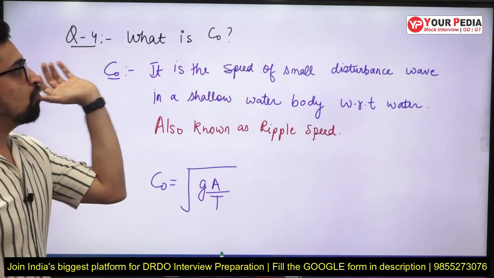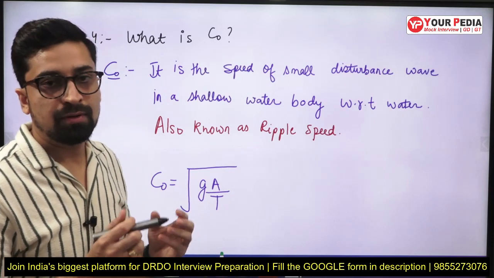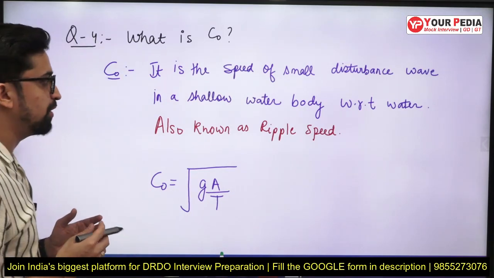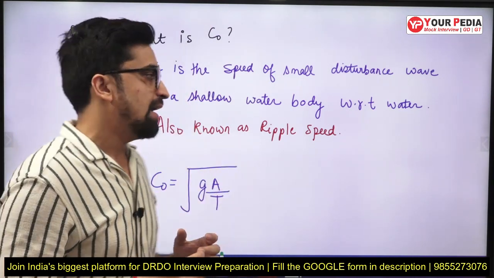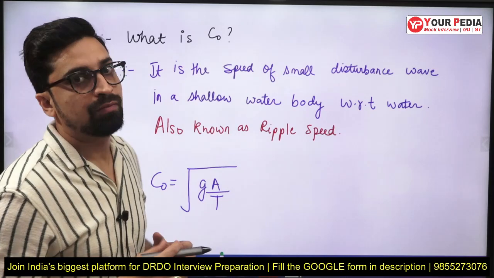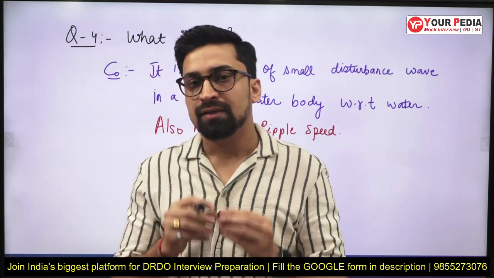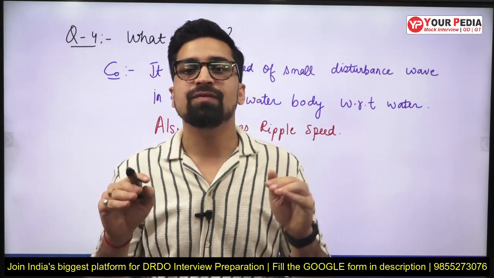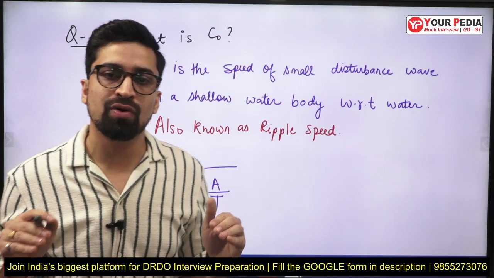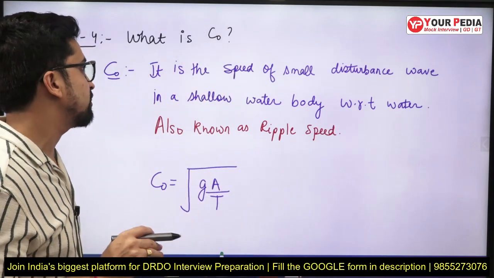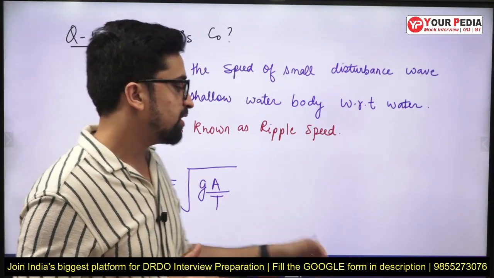So they might ask you what is C naught. So basically C naught is the speed of small disturbance wave. C naught is the speed of small disturbance wave in a shallow water body with respect to water, and it is also known as ripple speed. So what happens is, when you throw a stone in the water, small waves are formed, and these waves are known as ripples, right? And the speed of these waves is known as ripple speed, or the speed of the small disturbance wave, and this is known as C naught, right? So C naught is the speed of the small disturbance wave.